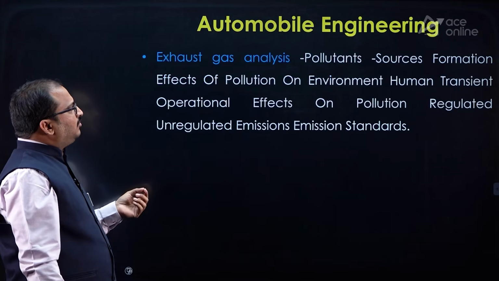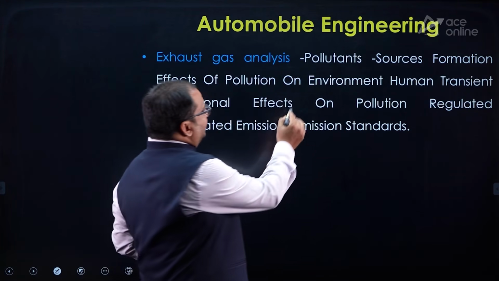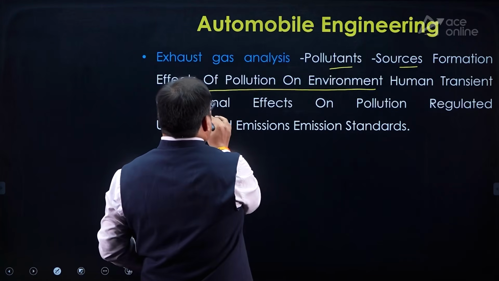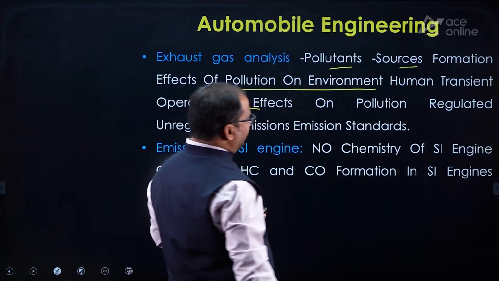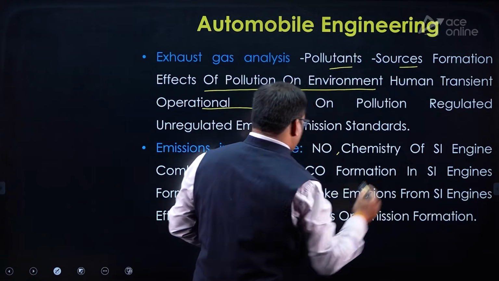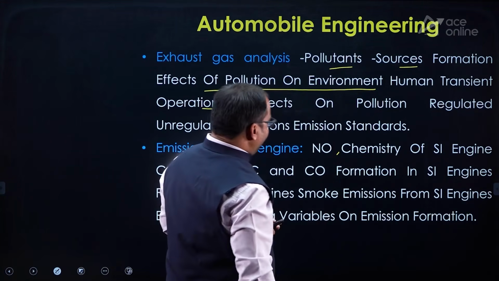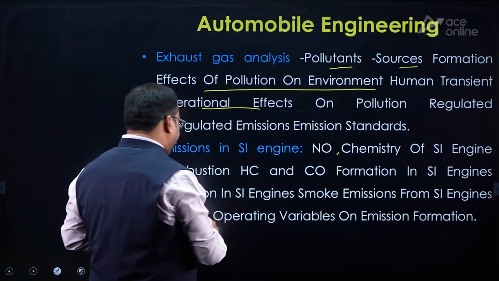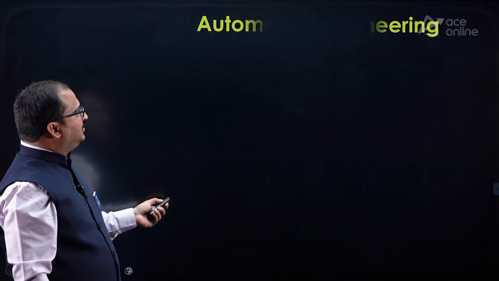Okay. Now coming to automobile engineering further syllabus, you have exhaust gas analysis. So pollutants, sources, formation, effects of pollution on environment, human transient, operational effects on pollution, regulated, unregulated emissions and emission standards are there. Then emissions in SI engines, nitrogen oxide, chemistry of SI engine combustion, hydrocarbons and CO formation in SI engines, smoke emissions from SI engines, effect of operating variables on emission formation. So this is emissions in SI engines, dear students.